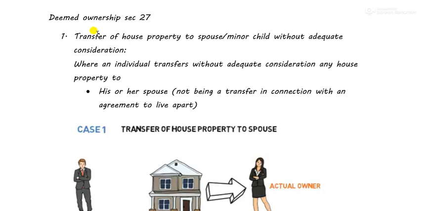Okay, what happens is many people transfer their house property in the name of their wife or their children, and they become the legal owner of the house property. However, the deemed owner is the husband or the father. They show that the income is being received by their wife or their husband or their son, right? So for this purpose, the income tax law has come up with certain rules and regulations